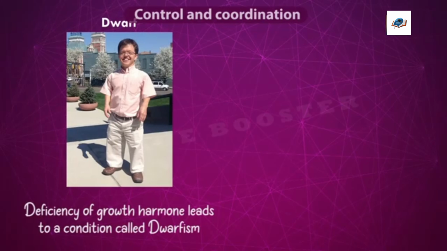The deficiency of this growth hormone leads to a condition called dwarfism. If the growth hormone is not produced, they do not grow at a normal rate and they become very short. So their growth is stunted. This condition is called dwarfism.